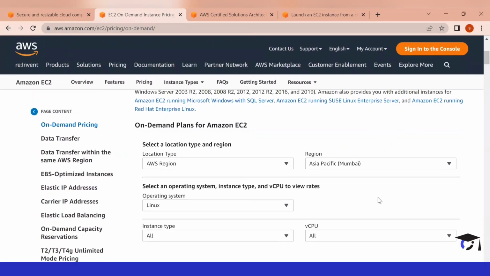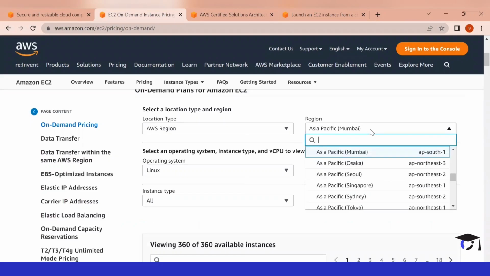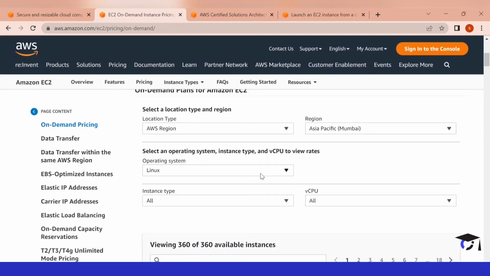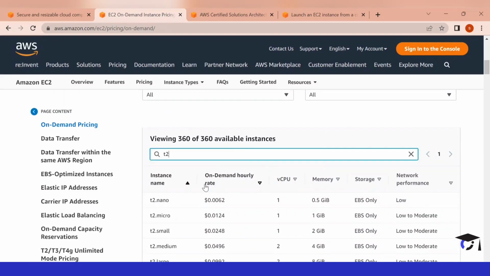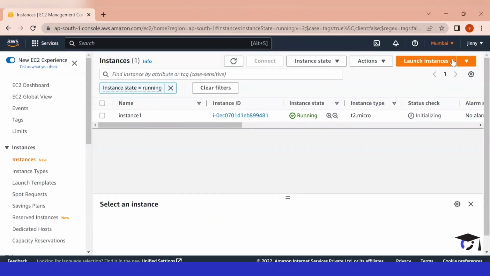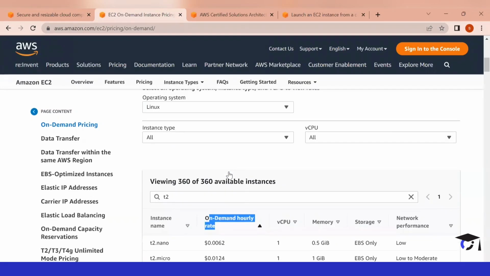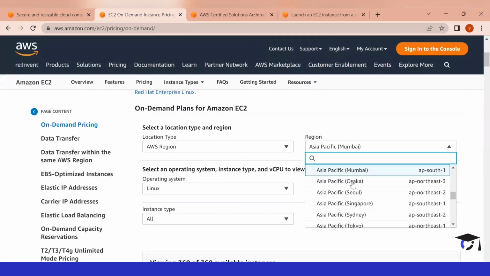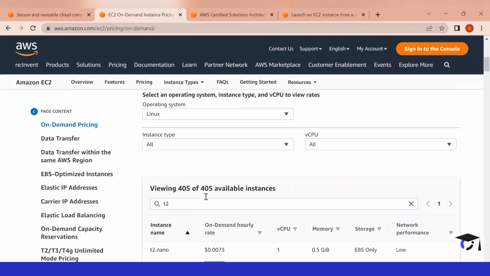If we scroll down, we will also see an EC2 price calculator, and here we will have to select our region. For me, the region is Mumbai, and I will have to select which operating system I am using. For me, it is Linux. And here, if I try to find the price for the T2.micro instance, you will see this is the price which AWS will charge. So I have launched my instance in the Mumbai region, so charges would be this much, and it would be on a per hour basis. But if I change the region, charges will differ. For Singapore, you will see it is a different amount. So this is about the pricing of EC2 instances.